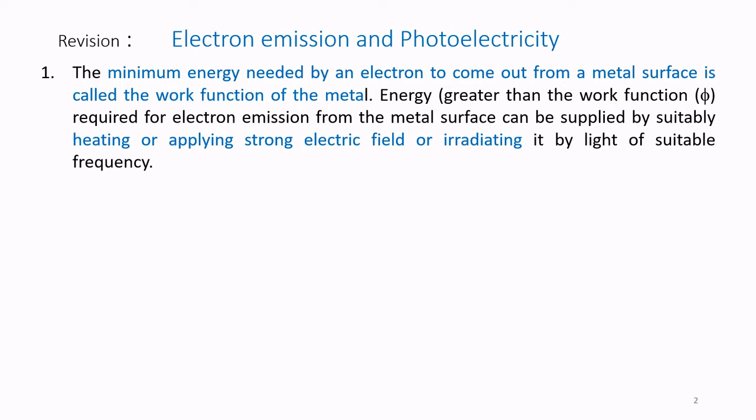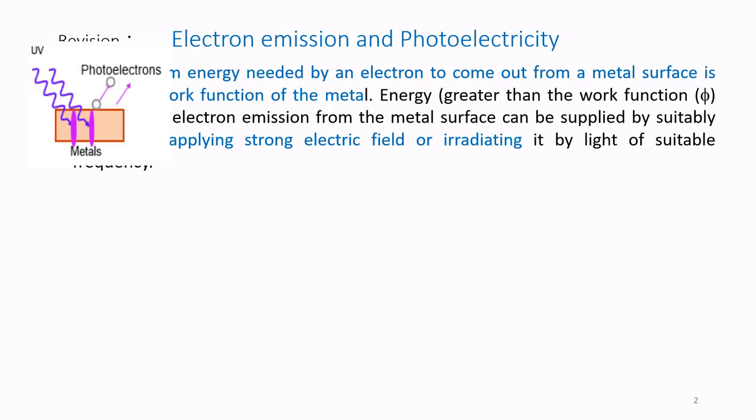The third phenomenon is irradiation, or photoelectricity. Light from the sun or any other source falls on the metal, and the electrons absorb the energy and come out of the metal. This is called photoelectricity.